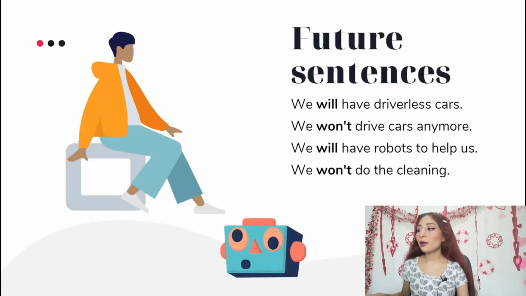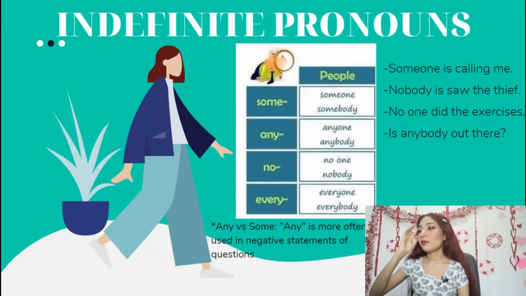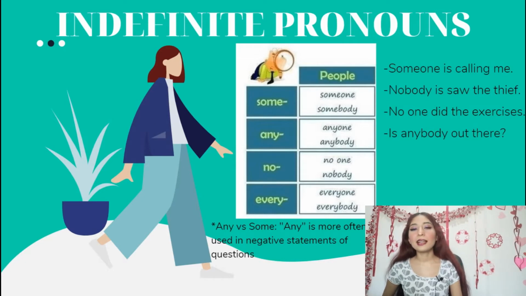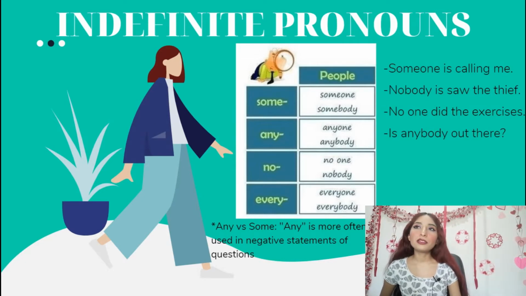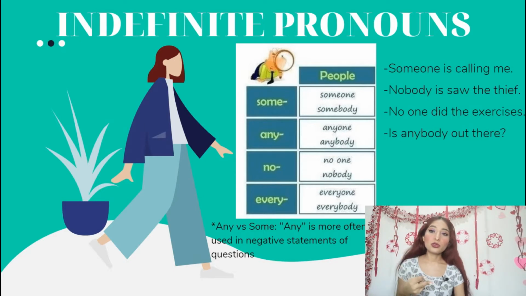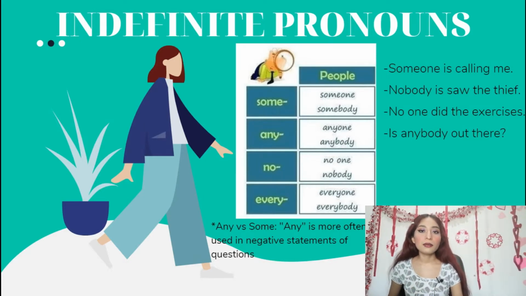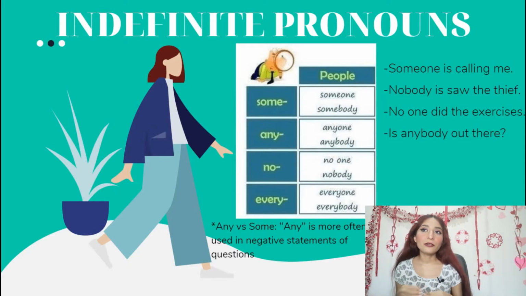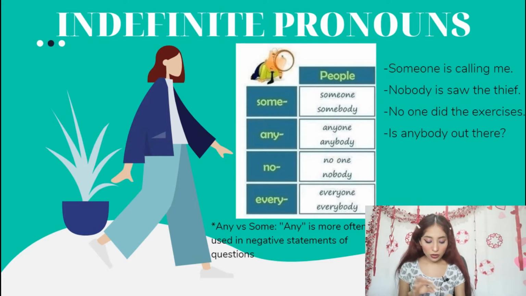I showed you some examples with will and won't, and then we reviewed the indefinite pronouns. Sometimes they are difficult to understand and you get confused, because most of the time you can use two or more options of indefinite pronouns. You just try to make sense of the sentence, so that it makes sense for the people who read it, for the people who listen to you, and also for you when you are talking. If you are reading this, this means nobody, no one. I need to use this because this is negative, because this is a question, okay?